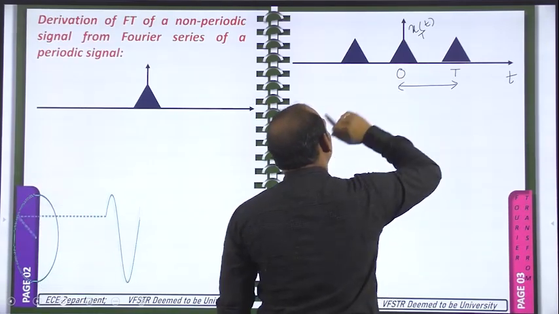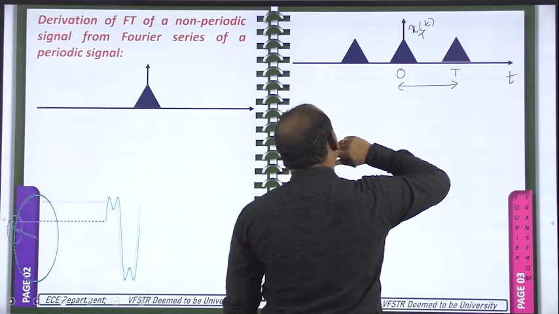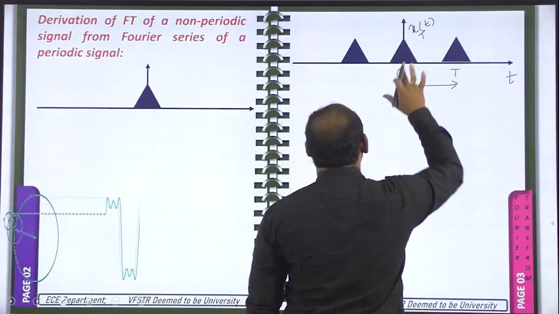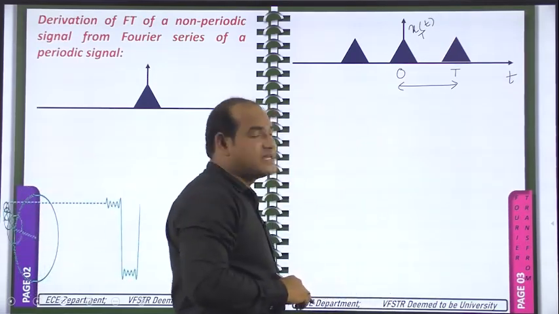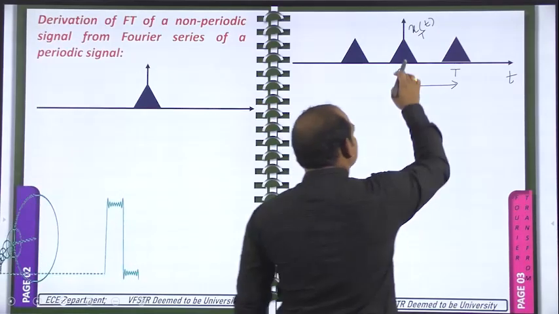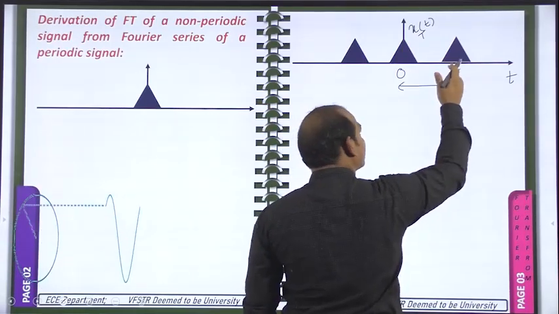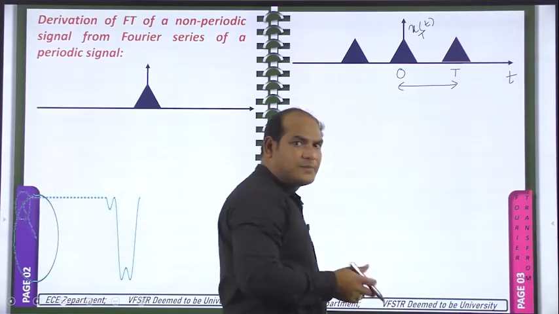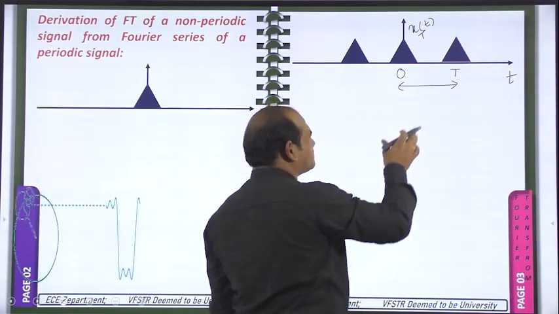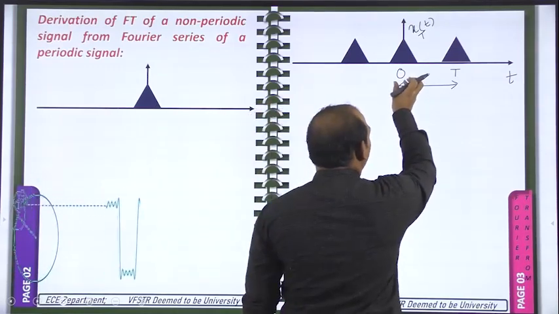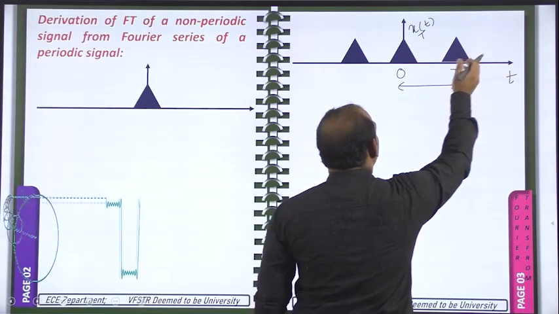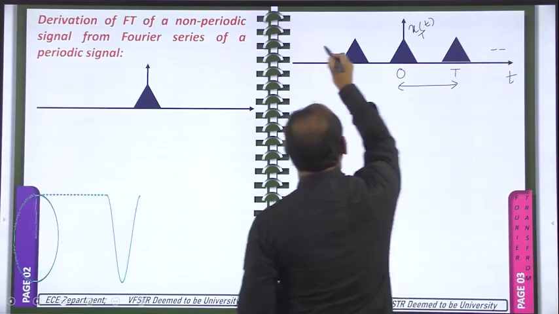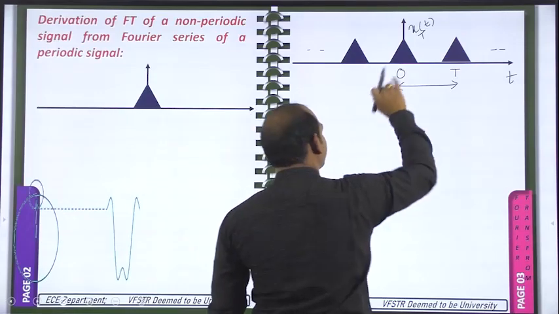For this one we can apply the Fourier series. And how can you make this signal a periodic signal? Periodic signal means we already know some pattern has to be repeated for every certain amount of time period. So here after capital T seconds this triangle is repeated, and again it will be repeated, and again it will be repeated on this side also. So it is a periodic signal.